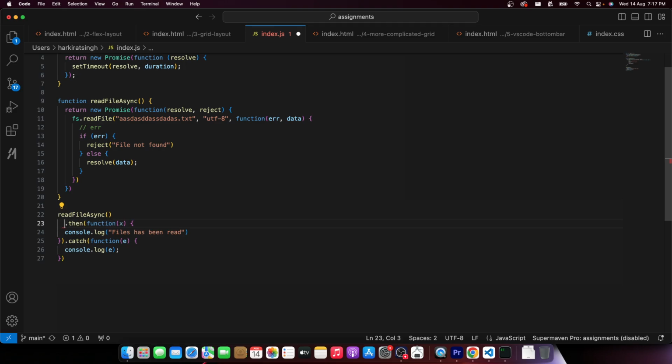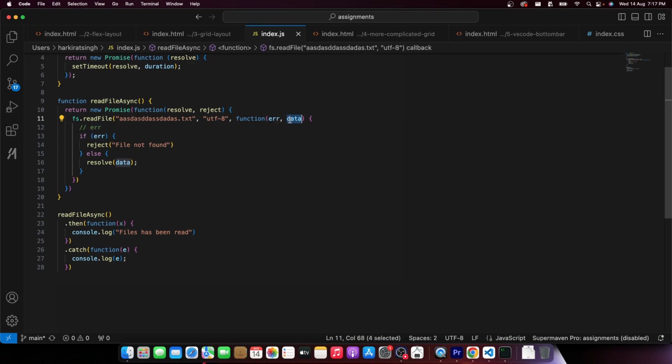Whenever I am calling a promise, I can get the correct value and get the correct error like this. Every async call, if you look at this read file async call, returns you some error, returns you some data. You can do whatever you want with that error or data. Similarly, the read file async that we have defined should, if this file is read, return the data. Whatever data we get, we resolve and propagate over here, so you can read the data.